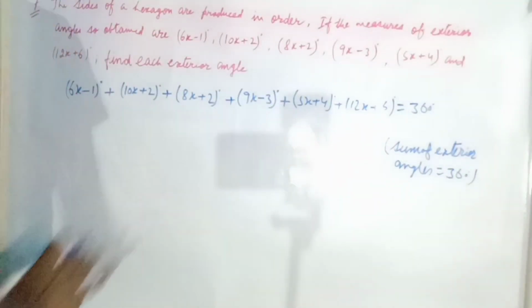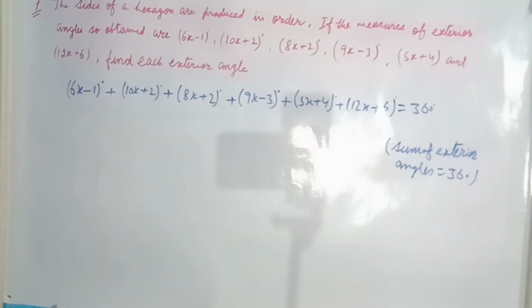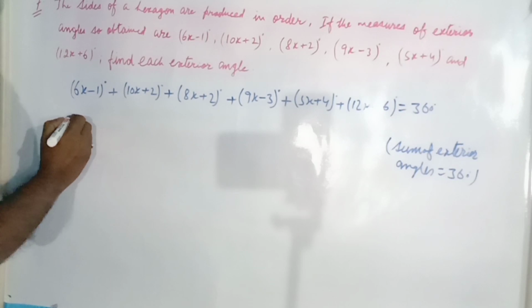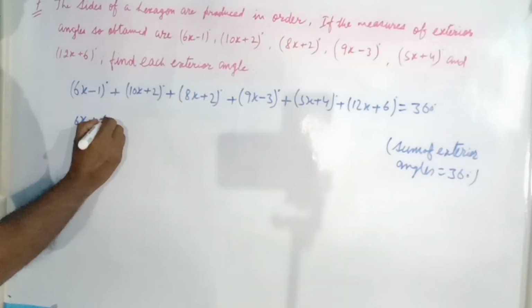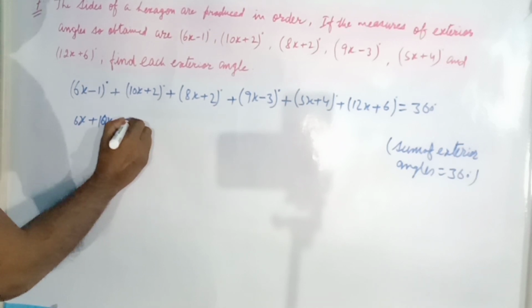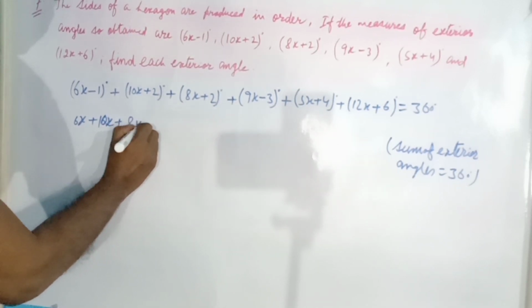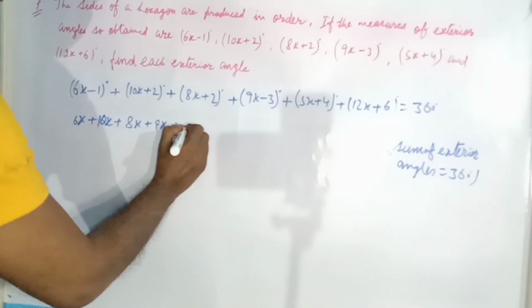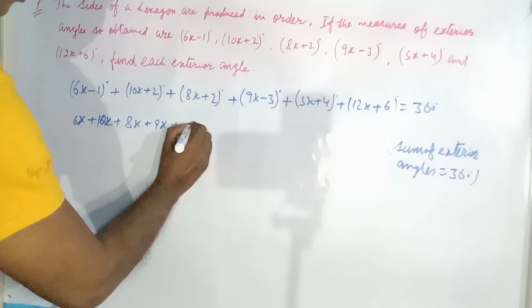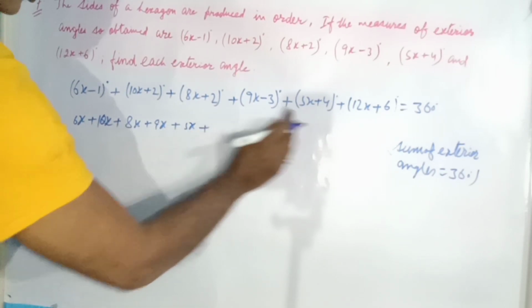So we have to do this. Then we will write 6x plus 10x plus 8x plus 9x plus 5x plus 12x.